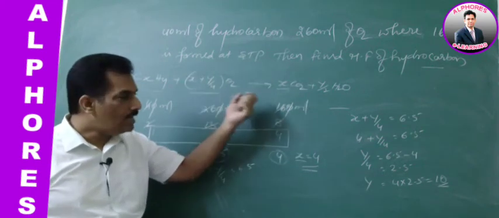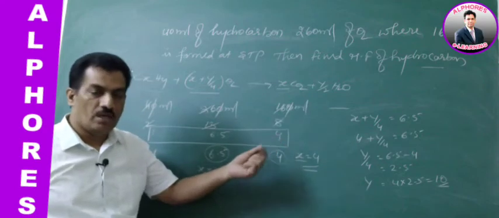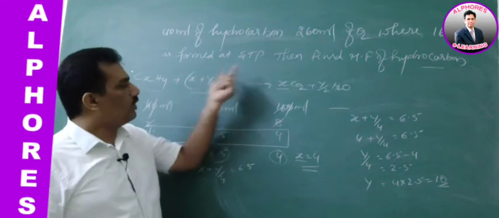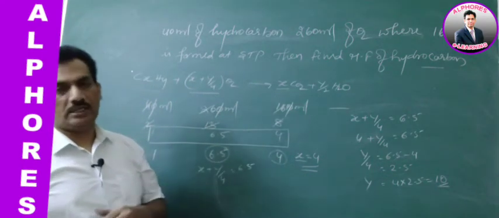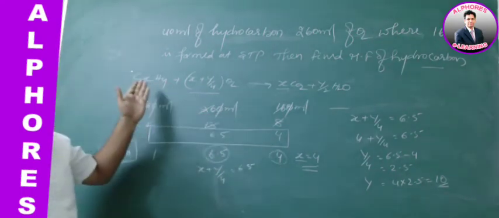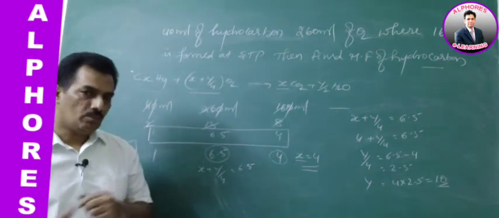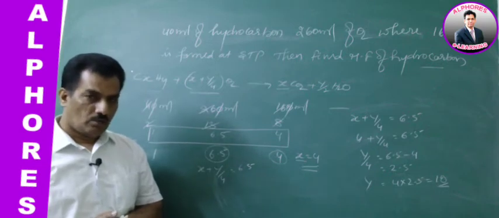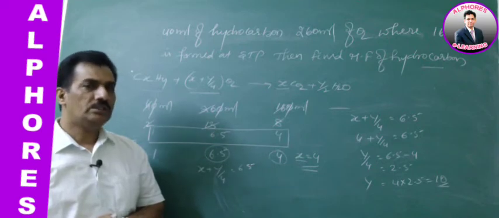When you compare, you will get the molar ratio, and then compare that with the coefficients. With that comparison you will get x and y values, and by substituting them in CxHy you will get the molecular formula of the compound. Are you getting this, dear students?